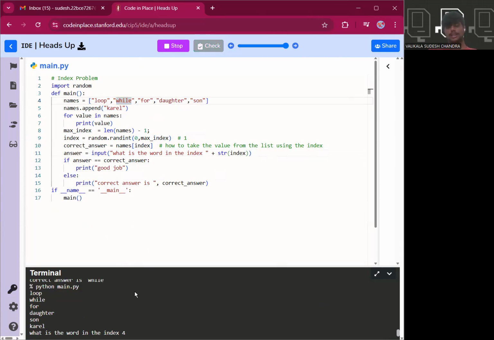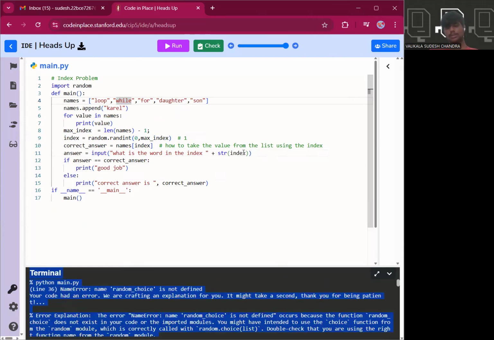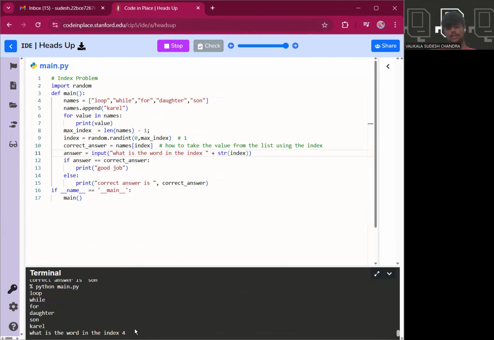Let's run it again. Index number 4. Let us go with sun. The correct answer is sun. Run again. Sun. Yes, good job.